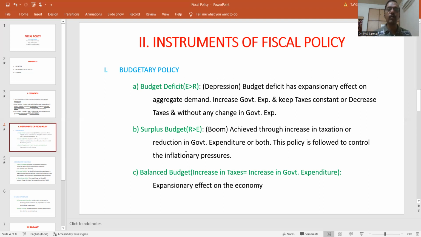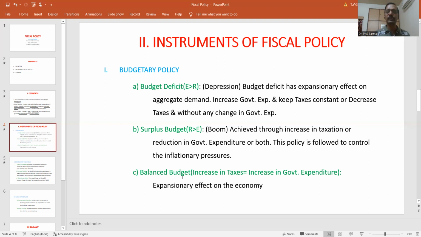This policy is followed to control inflationary pressures in the economy. As we have noted earlier, one of the important objectives of fiscal policy is stability in prices in the entire country. And this stability in prices can be achieved when the government keeps its expenditure program at a low level, or reduces it, and increases its revenue by way of an increase in taxation. When taxation is increased, the purchasing power decreases. When purchasing power decreases, the demand decreases, and as a result, that will have a downward pressure on prices. So these are the two important tools under budgetary policy, that is budget deficit and surplus budget.